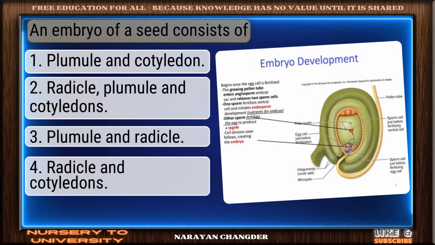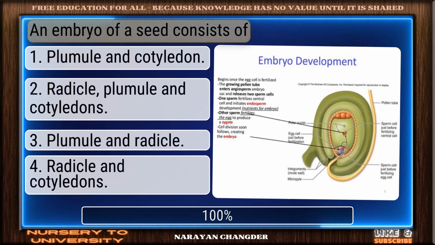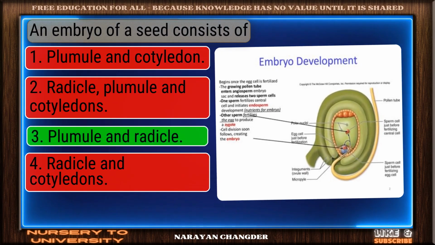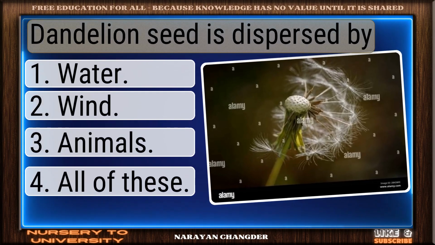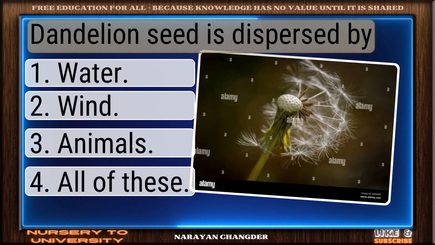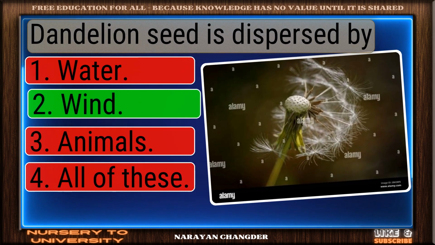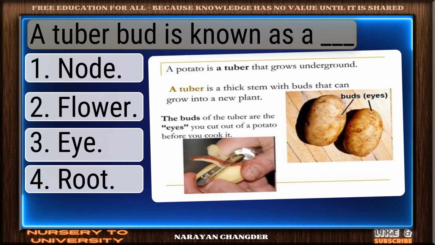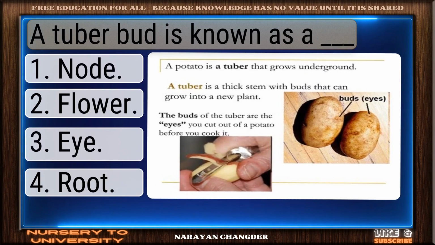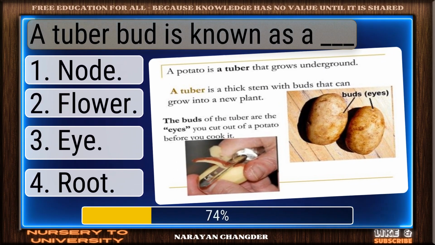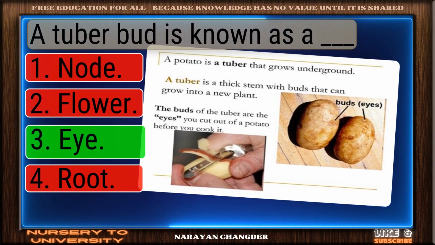Question number 182. An embryo of a seed consists of. Excellent. Plumule and radicle is a brilliant choice. Question number 183. Dandelion seed is dispersed by. Solid response. Wind is a valid choice. Question number 184. A tuber bud is known as a dash. On track. I is the correct answer.